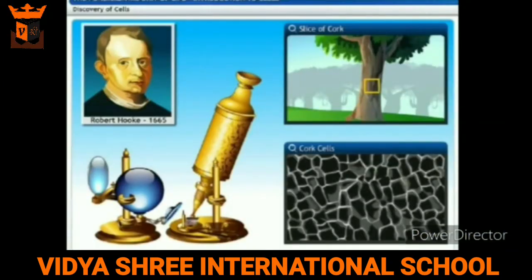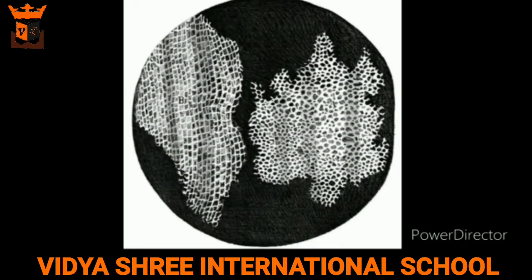Cells were first discovered by Robert Hooke in 1665. He looked at a thin slice of cork under the microscope that he made and saw that it was made up of small box-like structures. He called these boxes cells, which were actually dead cells.